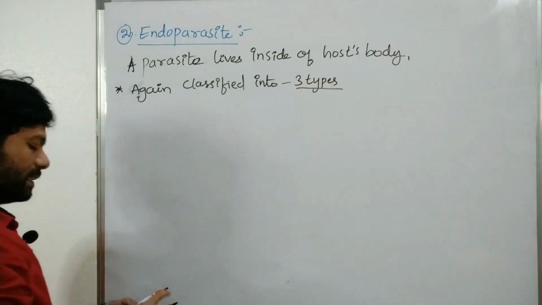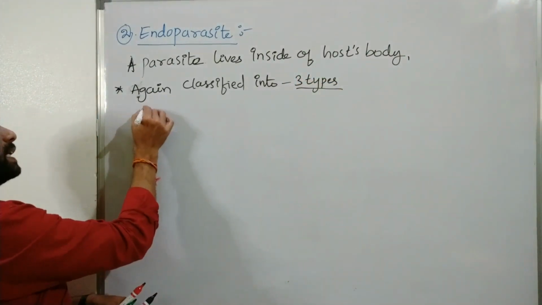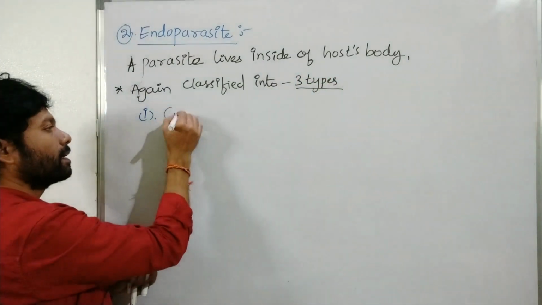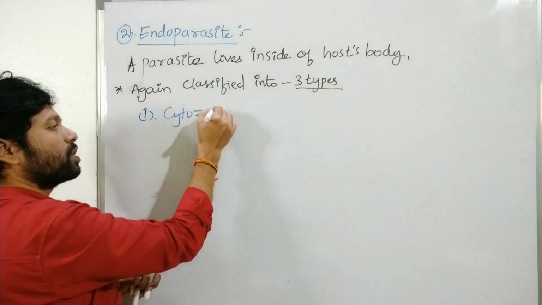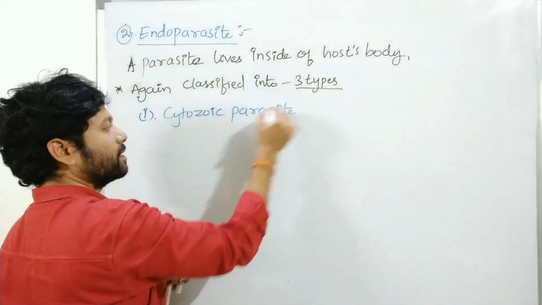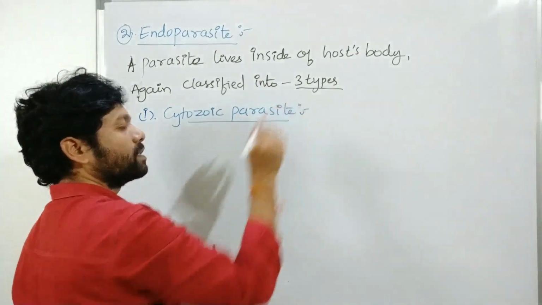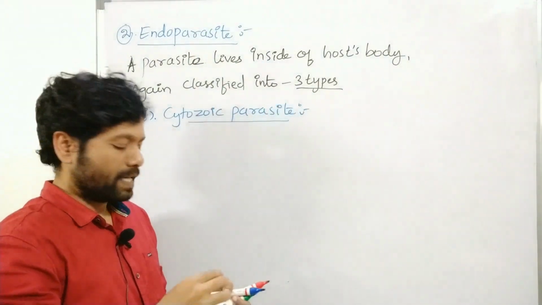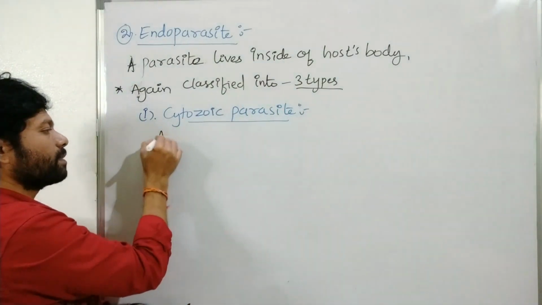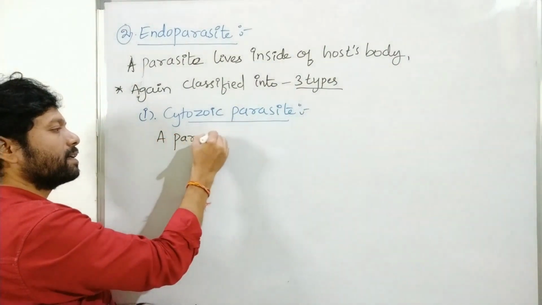So one is the cytozoic parasite, which lives within the cells of the host.